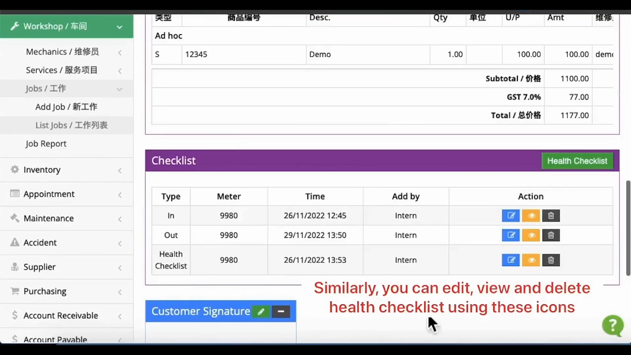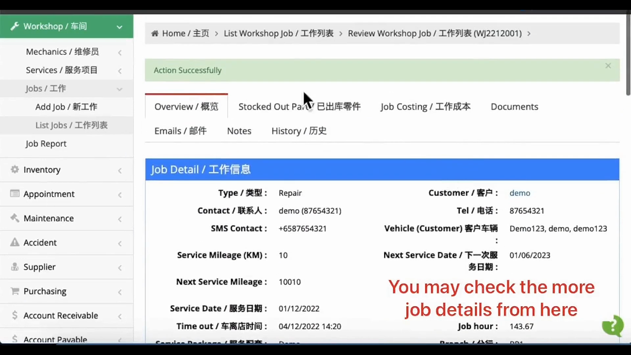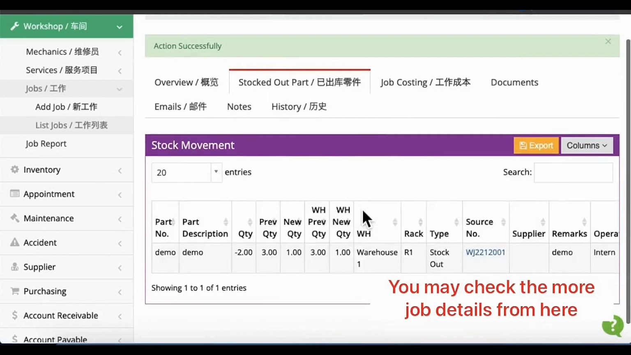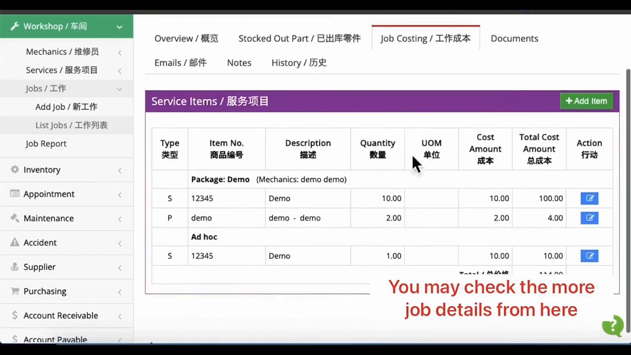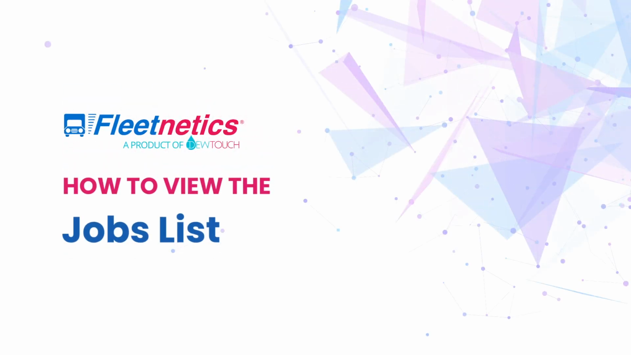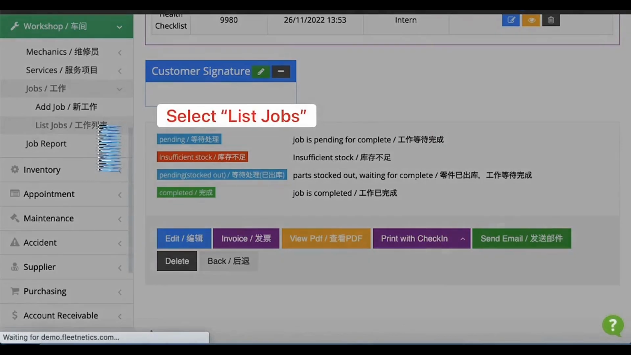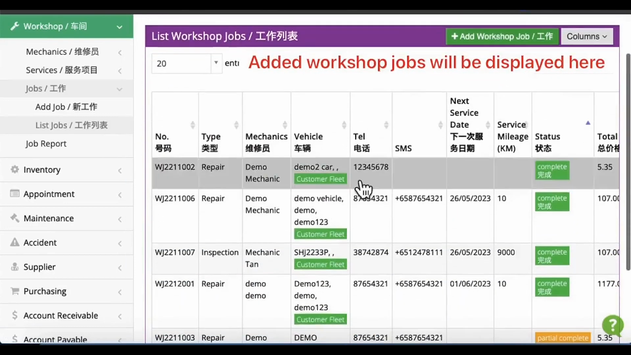Similarly, you can edit, view and delete the health checklist details using the buttons here. You can check more details of the job from these tabs. To see the list of all the jobs created, go to List Jobs under the Workshop tab. The added workshop jobs are displayed here.